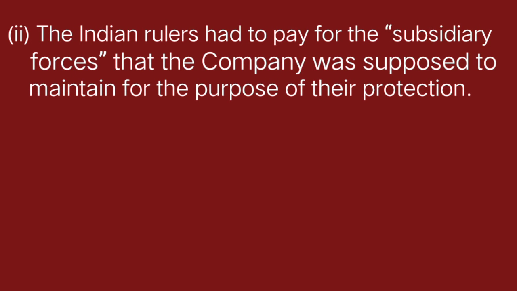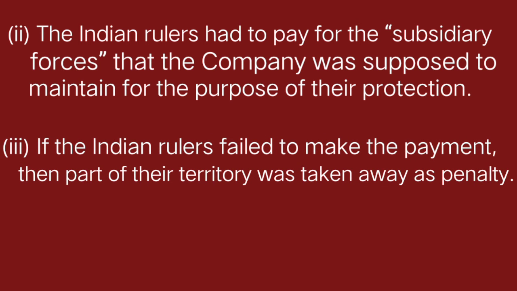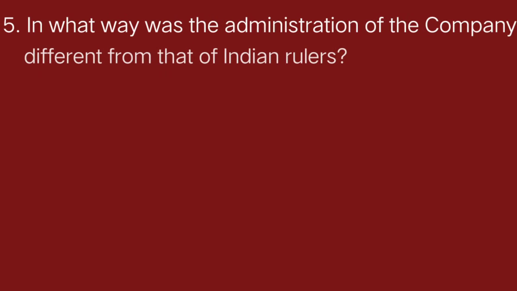The Indian rulers had to pay for the subsidiary forces that the company was supposed to maintain for the purpose of their protection. Point number 3. If the Indian rulers failed to make the payment, then part of their territory was taken away as penalty. So if they failed to make any payment or taxes, what happened? The company snatched away territory. Territory here means land. Okay, as a way of punishment. Okay, they used to snatch the property from them. Moving on to the next question, that is question number 5.